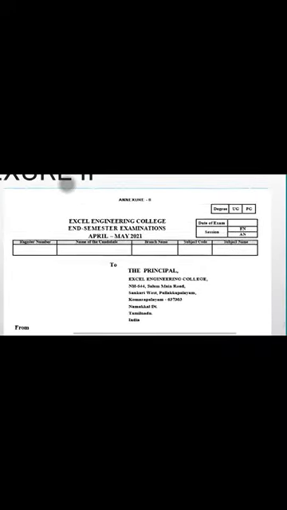And see here, degree, whether you belong to UG or PG, you can fill that in, and the date of the examination, and the session. Here again the same: register number, name, branch, subject code and subject name. If the subject name is very long you can write it in short. And this annexure 2 should be printed out and pasted on the A4 size cover.